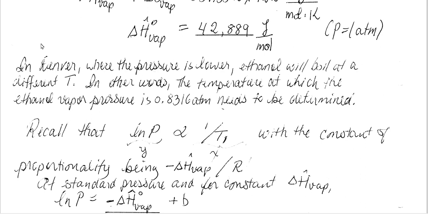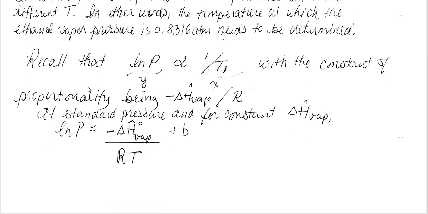Now, in Denver, where the pressure is lower, ethanol will boil at a different temperature. In other words, the temperature at which the ethanol vapor pressure is 0.8316 atmosphere needs to be determined. Normally, when there is a lower pressure, the liquid will boil at a lower temperature. Now, one needs to recall that the natural logarithm of the pressure is proportional to the inverse absolute temperature.